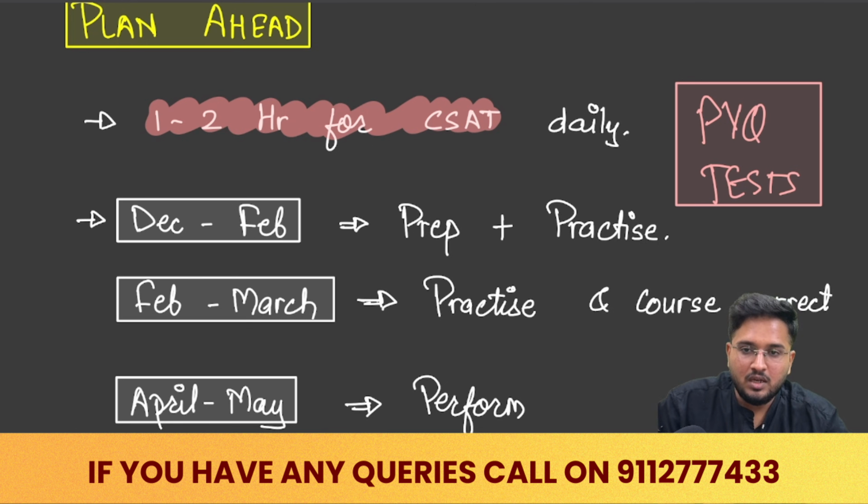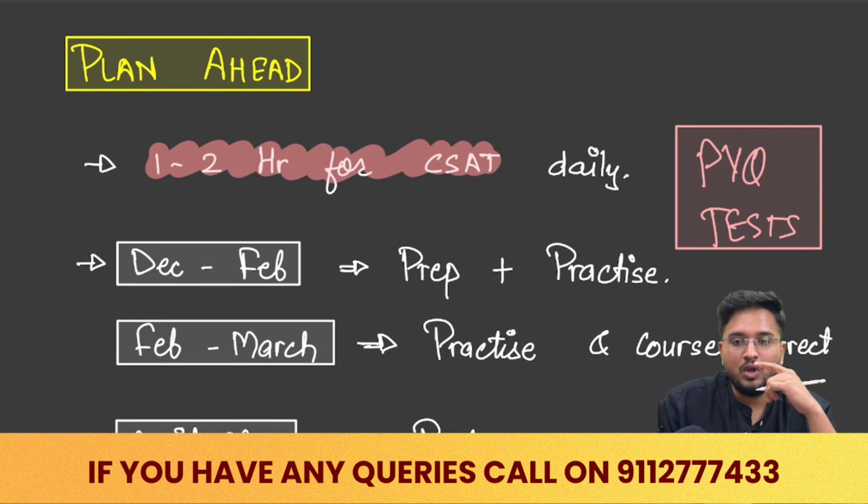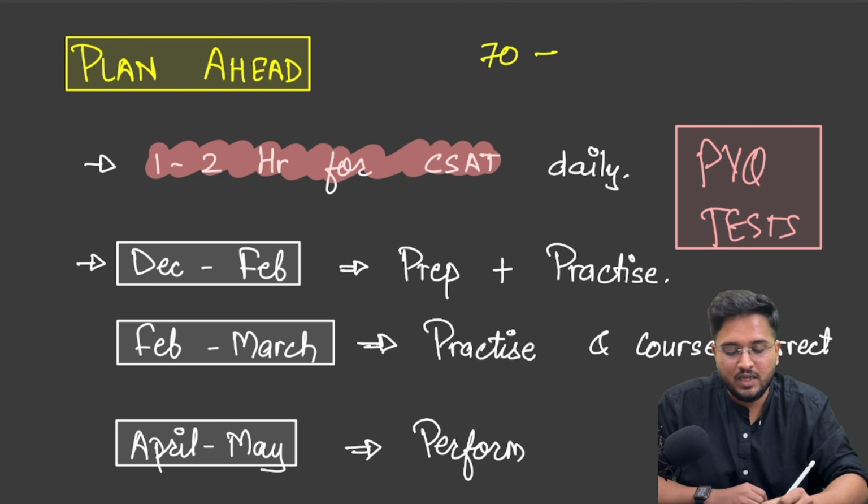Now I would suggest everyone to implement it based on your own strengths and weaknesses, because when it comes to CSAT, you need to prepare a personalized plan, because ultimately we are here to clear an exam. No matter if you are scoring 80 or 180 in CSAT, it does not matter as long as you are clearing the 66 marks. In my own journey, my CSAT scores have ranged from 70 in 2023 to around 120.